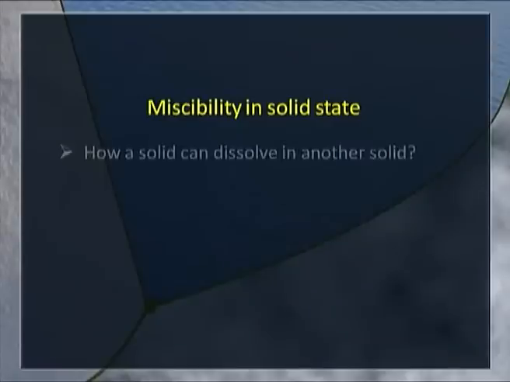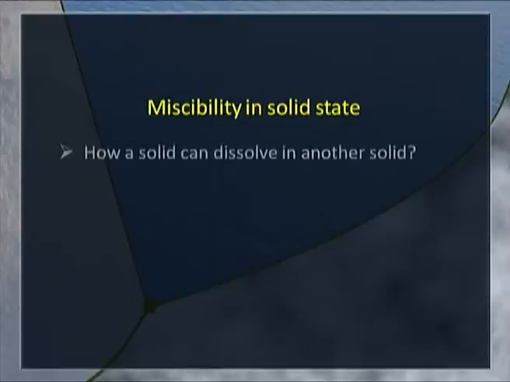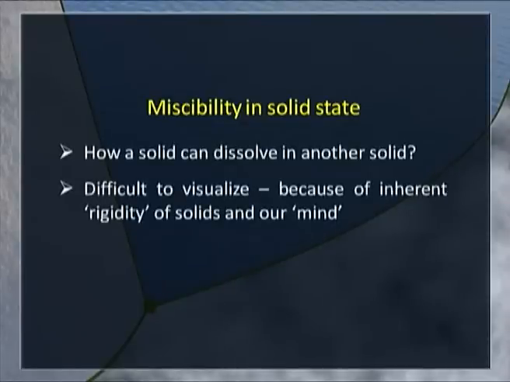Miscibility in solid state. At first, we start questioning ourselves how a solid can dissolve in another solid to give a solution, because we are familiar with liquid solutions. When we say liquid solution, a solvent and a solute come to our mind. Take any liquid like water, put salt and shake it. It dissolves to give a solution which is homogeneous. But if you want to try the same thing with two solids, it becomes difficult for us to digest how a solid can dissolve another solid. Why? Because of the rigidity of solids and of our mind.